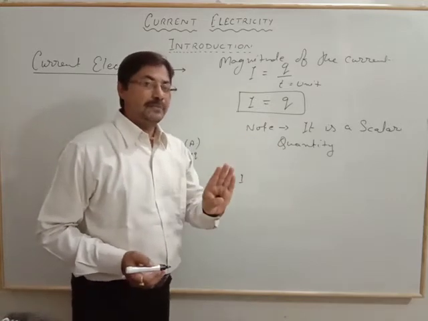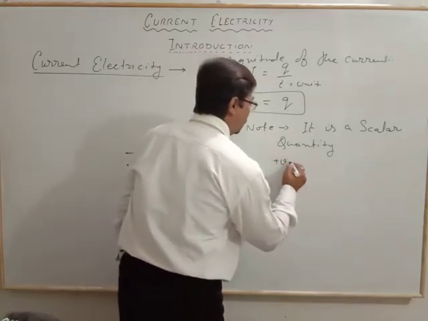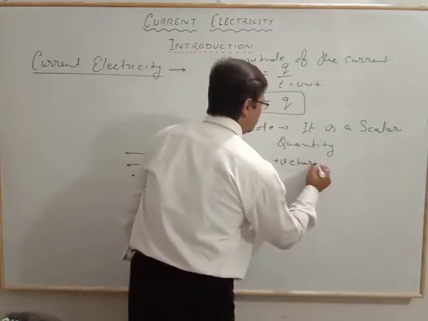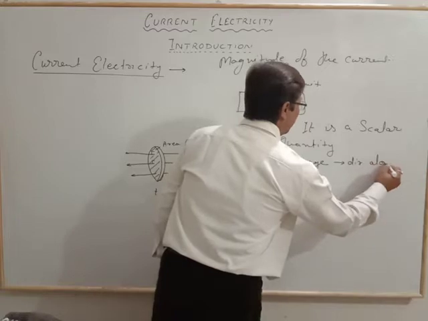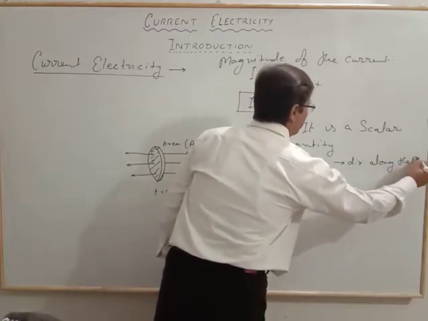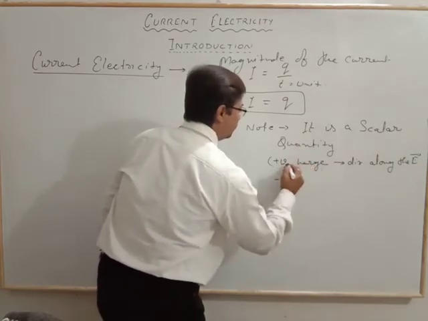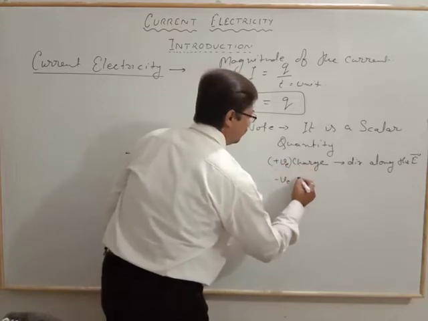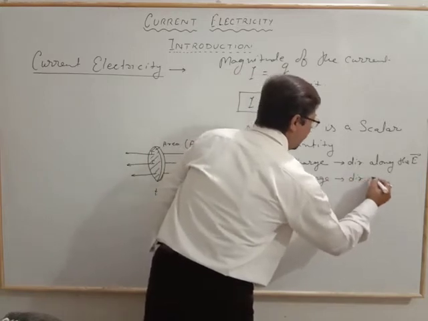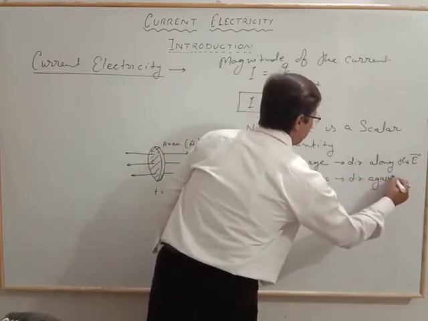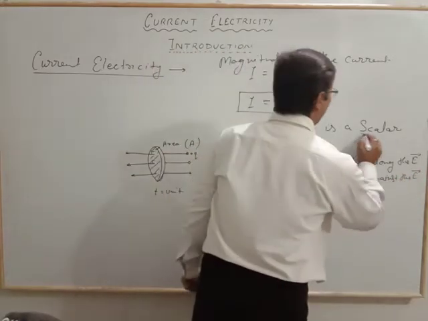If we consider the positive charge, it has a direction along the electric field. If we consider the negative charge, it has a direction against the field. Though it has a direction, this is a scalar quantity.